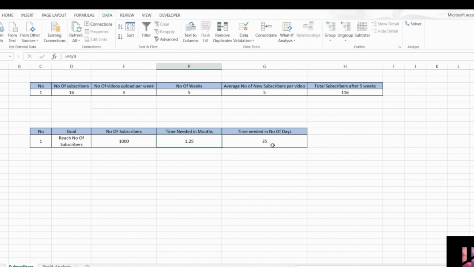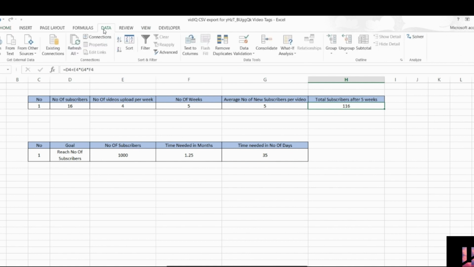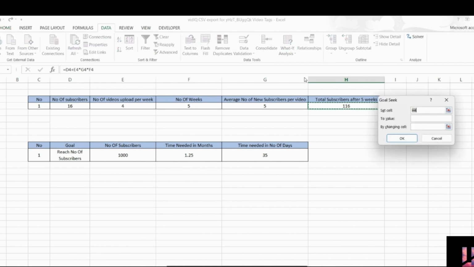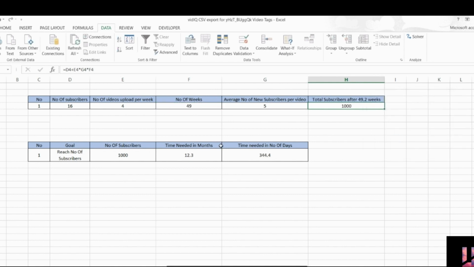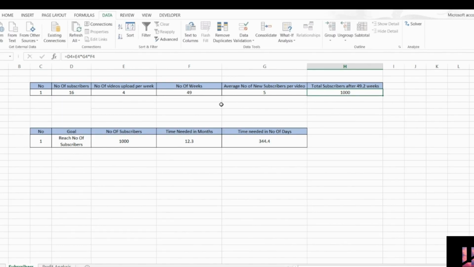So to find out when I will reach 1000 subscribers, click on the Data tab and go to What-If Analysis. Then select Goal Seek. Now in this dialog box we need to fill in details. In Set cell we will put the target cell which we want to get updated magically with 1000 subscribers. Into the Value box we will put 1000, and By changing cell is where we will get our result, that is the number of weeks to reach the goal. Now click OK. Magically we got that we will need 49 weeks to reach the 1000 subscribers, or 12.3 months, or 344 days approx.